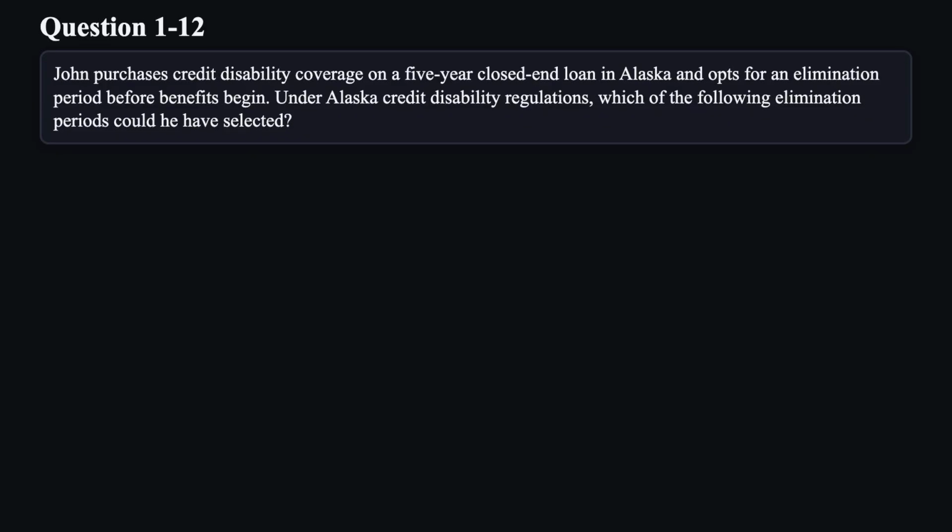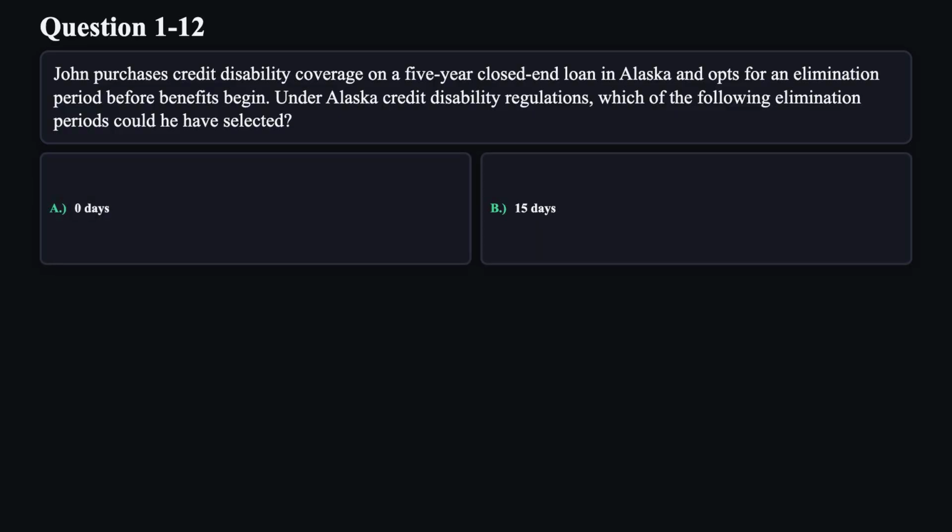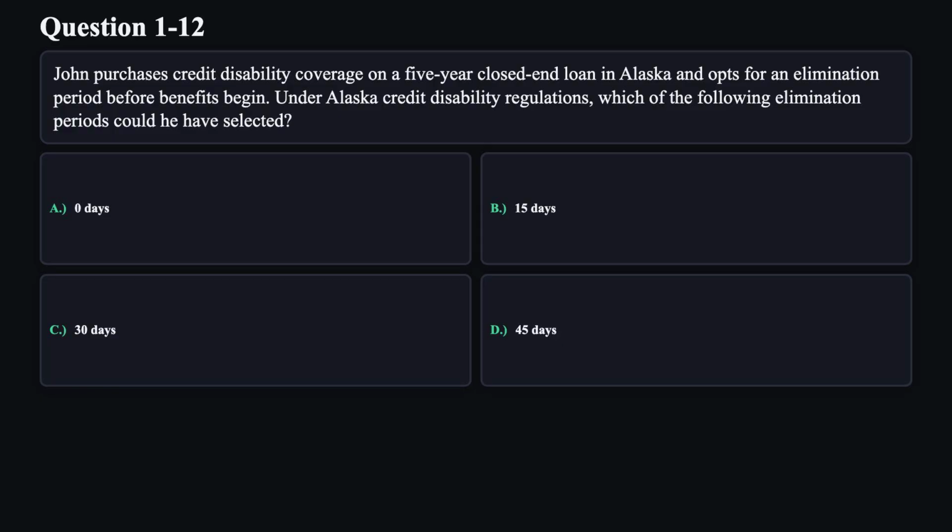Question 12. John purchases credit disability coverage on a 5-year closed-end loan in Alaska and opts for an elimination period before benefits begin. Under Alaska credit disability regulations, which of the following elimination periods could he have selected? A. 0 days. B. 15 days. C. 30 days. D. 45 days.